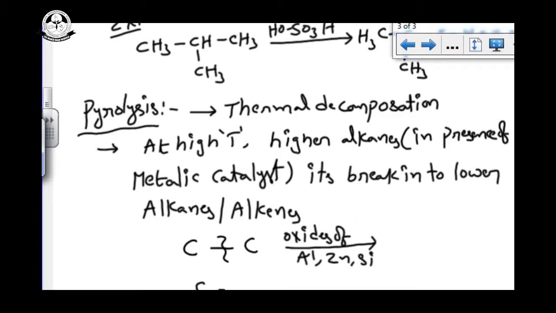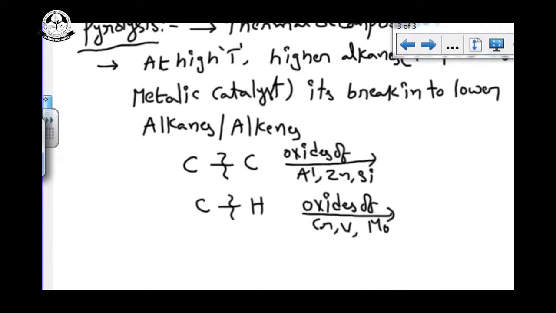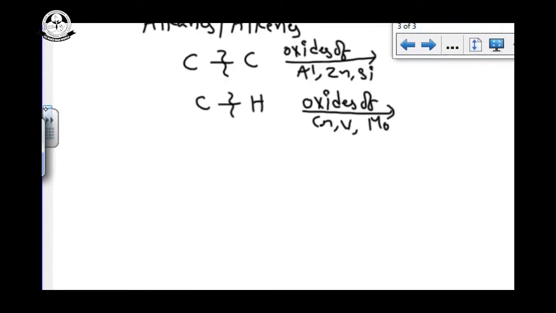Another bond breaking is CH bond breaking. If you want to break the CH bond, we have to use the oxides of chromium, vanadium and molybdenum. So pyrolysis will be done in two cases: CC bond breaking and CH bond breaking.